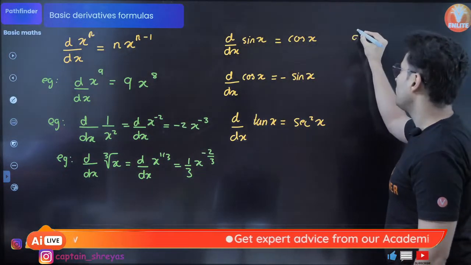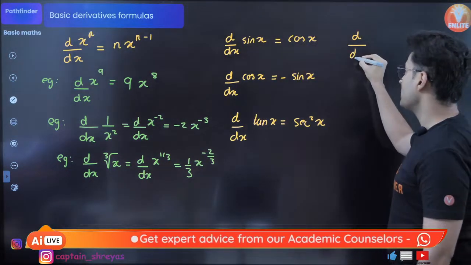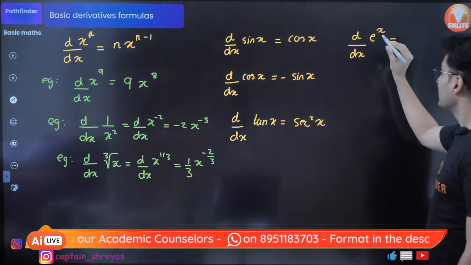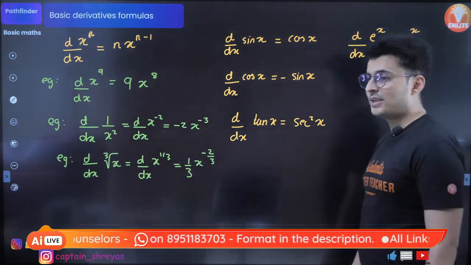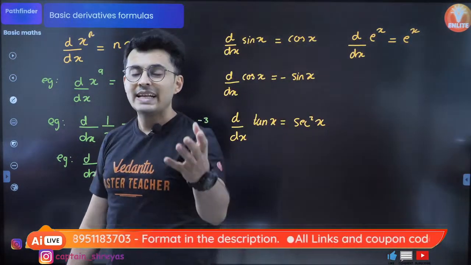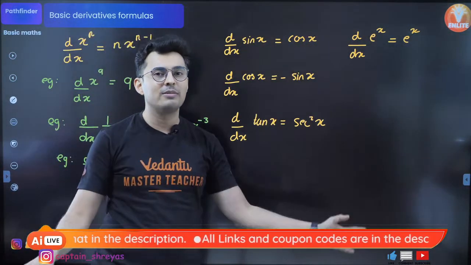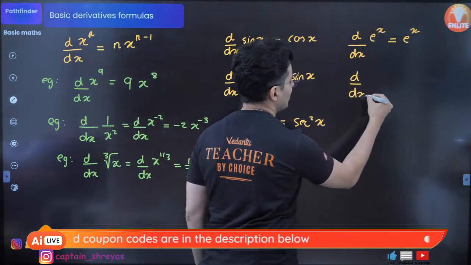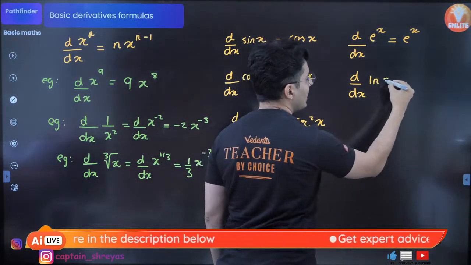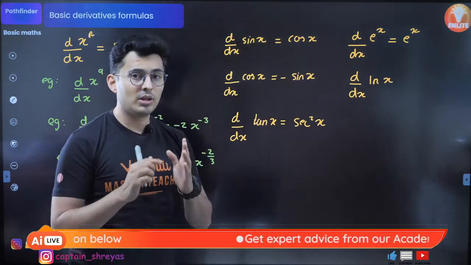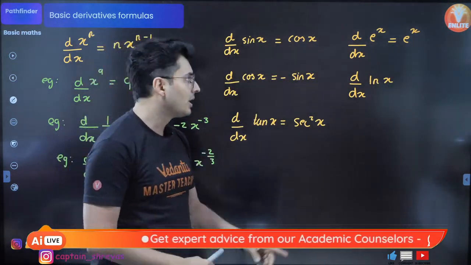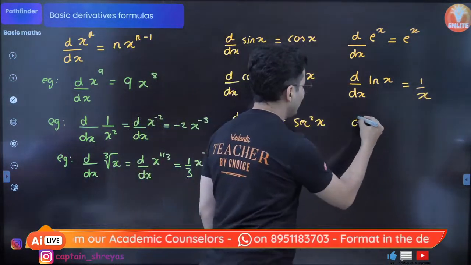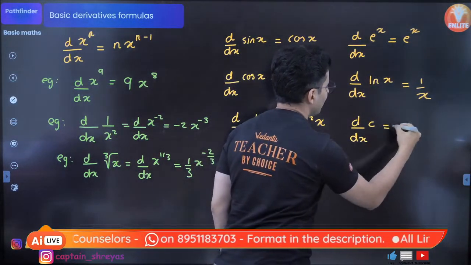Some more additional formulas which you should remember: d by dx of e raised to x. This is one special function. There are many memes on that. E raised to x's derivative or integration is always e raised to x. It never changes. And since we are talking about exponential functions, let's also talk about log. This is natural log, ln x. ln x means log to the base e. The derivative will be just 1 by x. That's all. And the last thing which I would like to tell is that the derivative of a constant is always 0.